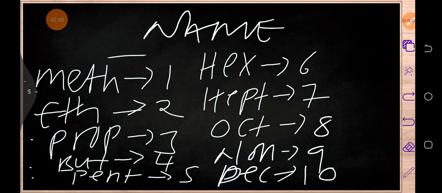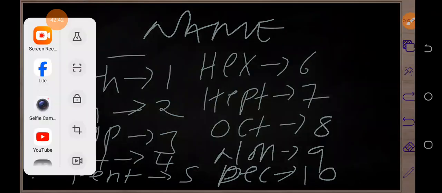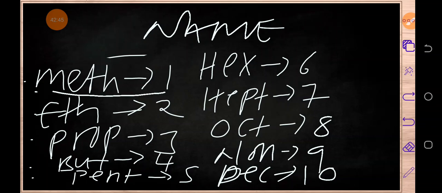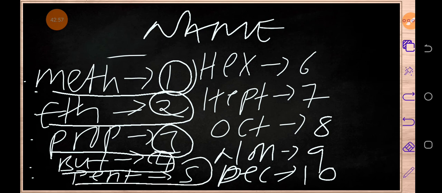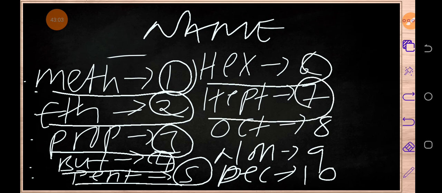So meth means 1 carbon atom, eth means 2 carbon atoms, prop means 3, but means 4, pent means 5, hex means 6, hept means 7.